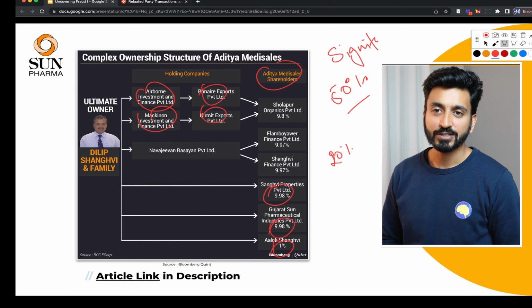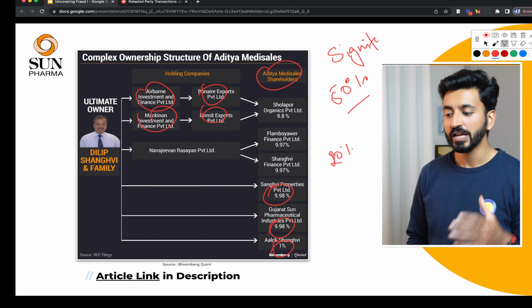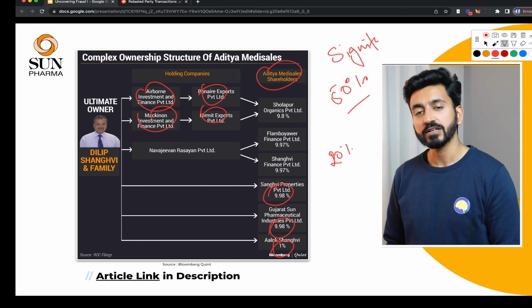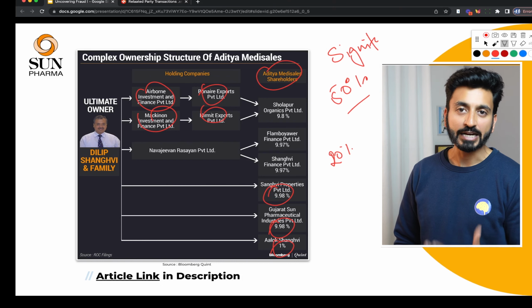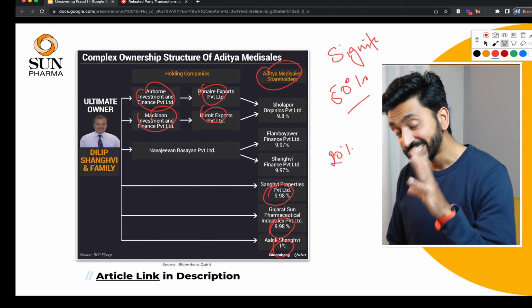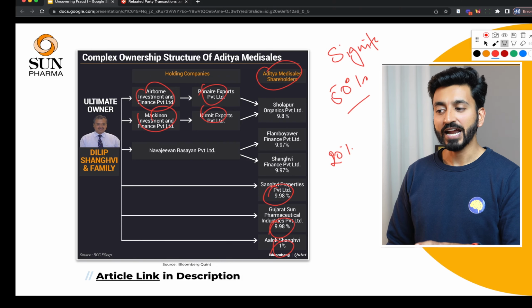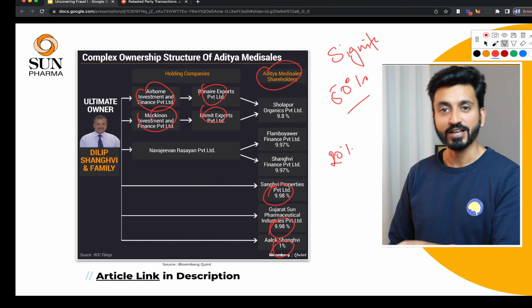So obviously this was a very obvious case of wrongdoing. If you want to learn more about this, there's an article by Bloomberg Quint. I'll leave it in the description. You can check it out, get more details and clarifications. But SEBI actually found this out, SEBI investigated, and SEBI found them guilty of this violation.